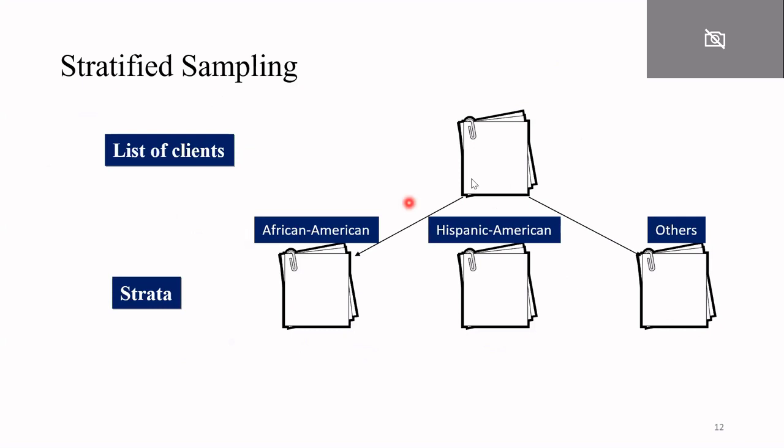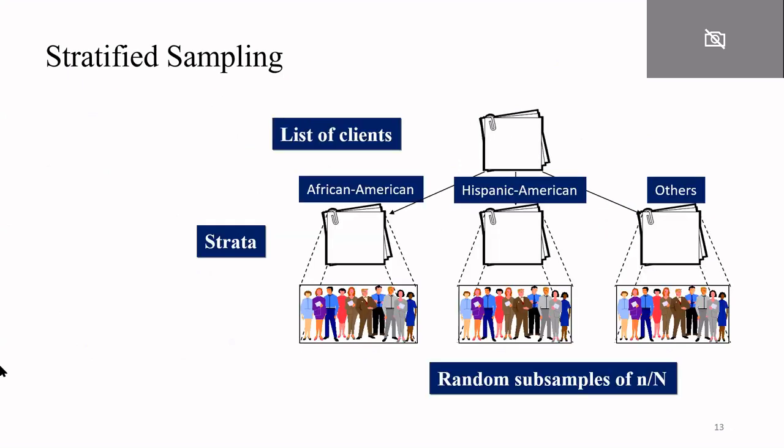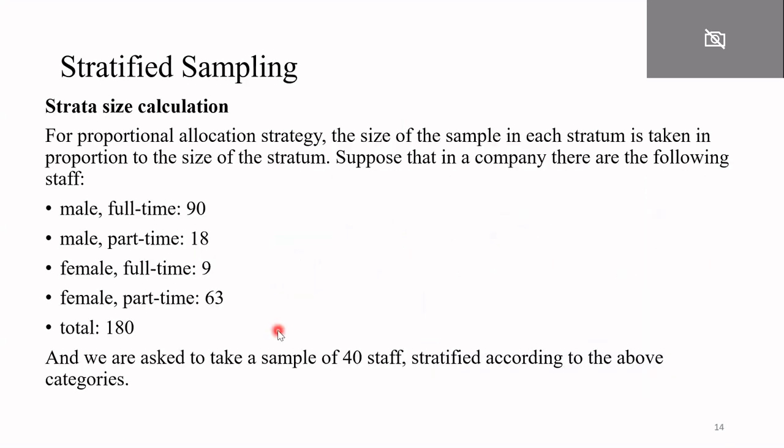Let's say this is the list of clients, and the company wants to collect some data. The company will make strata like African American, Hispanic American, and others, as per the research objective. Then the company collects the respondents or sample from each of the strata. That is stratified sampling. So that many elements or units are selected from African American, that many from Hispanic American, and that many from others, from each strata.